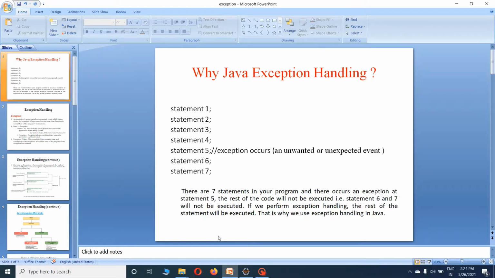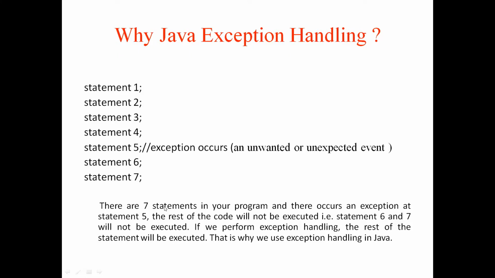So you can see one example. Suppose we have 7 statements, from statement number 1 to statement number 7, and at line number 5 an exception occurs. When you execute the program, it will execute statements 1, 2, 3, 4 and 5. When it comes to statement number 5, if the unexpected event occurs, it terminates the program and the rest of the statements will not be executed. So if you want to maintain the normal flow of the program, we need to handle this exception.